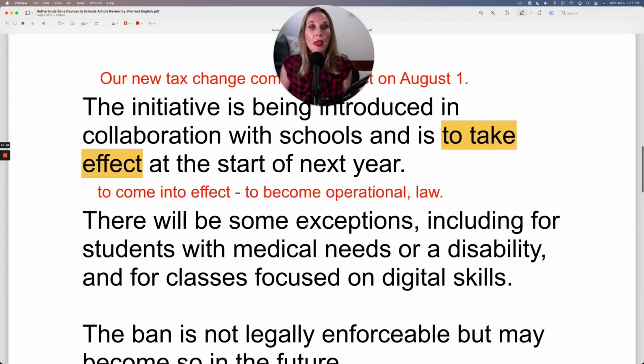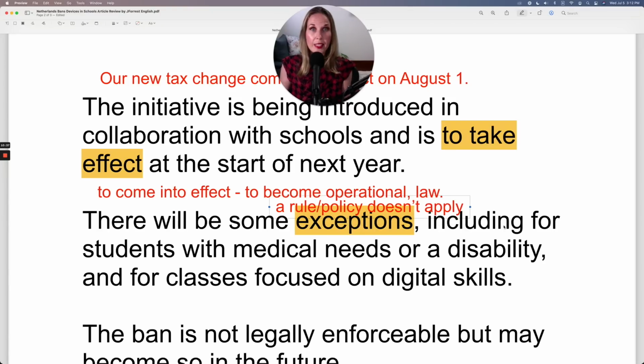There will be some exceptions. Now, if there is an exception, it means that certain people or certain times won't follow the policy. So the policy that phones are banned applies to everyone except the people who are exceptions. So it doesn't apply to them. So this is when a rule or policy doesn't apply.